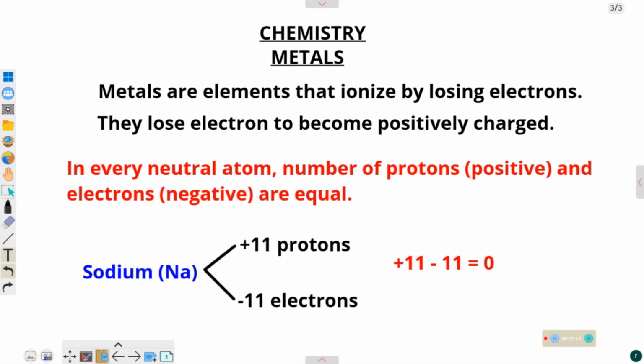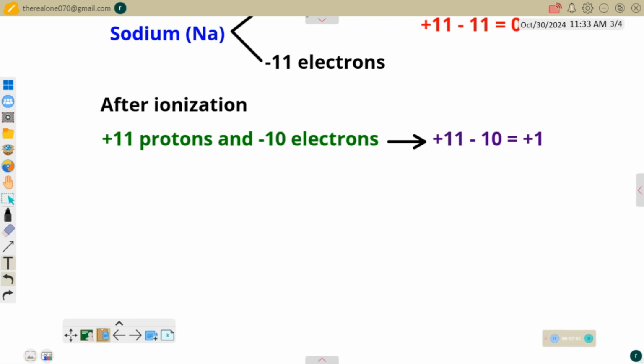But after undergoing ionization, since sodium is a metal, it has to lose an electron. If sodium loses one of its 11 electrons, that means it will be deficient of electrons. In that case, we are going to have 10 electrons, which means that the number of protons is now more than the number of electrons. So we have 11 protons and 10 electrons. Putting these together, the result will give us +1. That is why the ion of sodium is always +1.